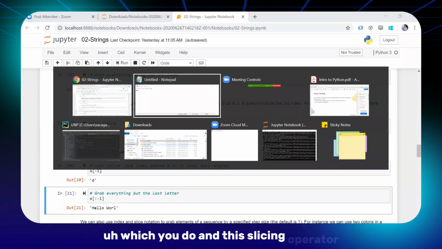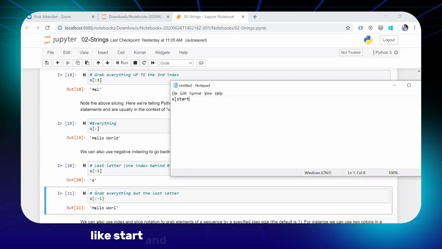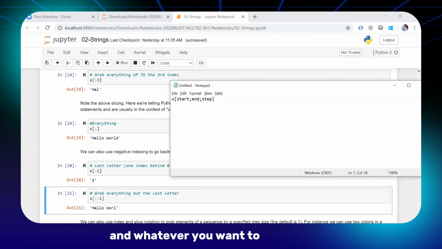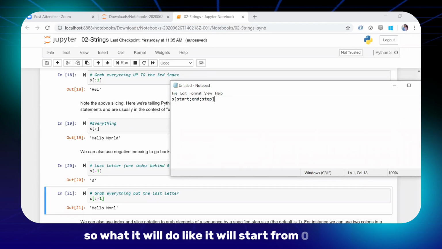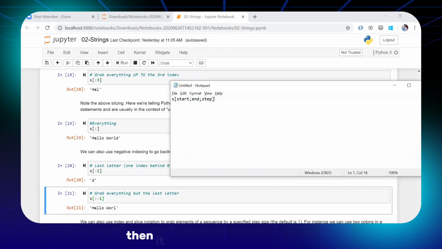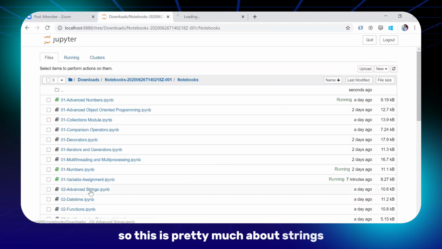And the slicing operator, basically the function, goes like start, then end, and then a step. Your starting position is from 0, and basically it goes with end -1. And step is like, if you put 2, it will start from the 0th index, then it will go to the 2nd index, then the 4th index. So this is pretty much about strings.